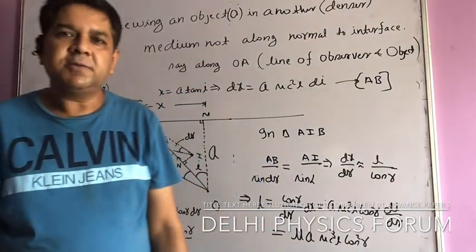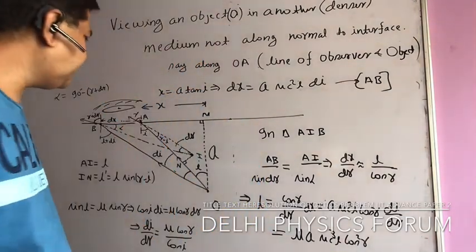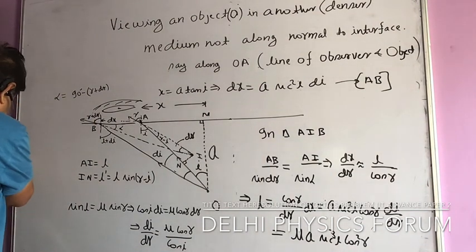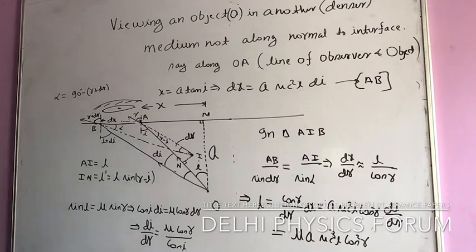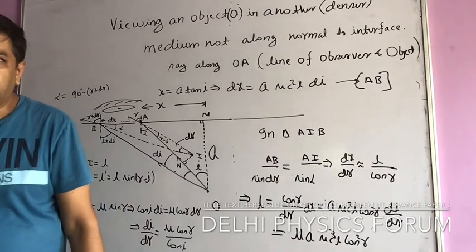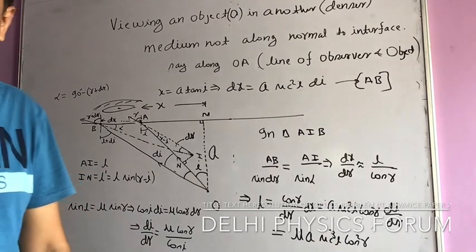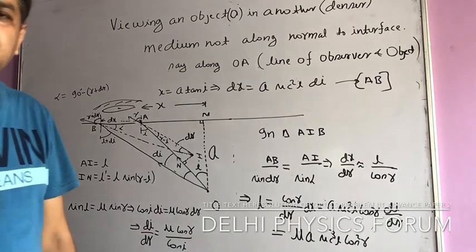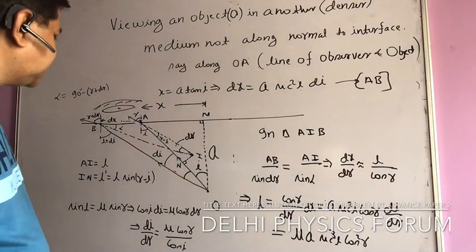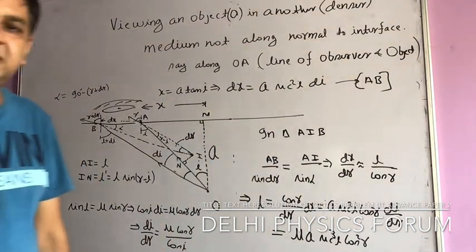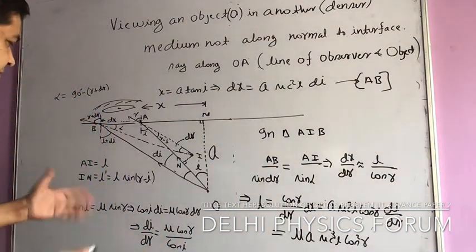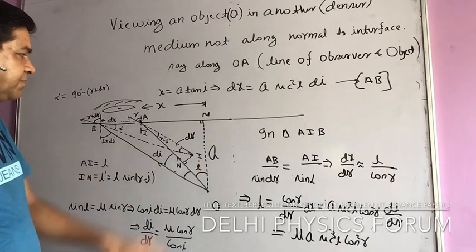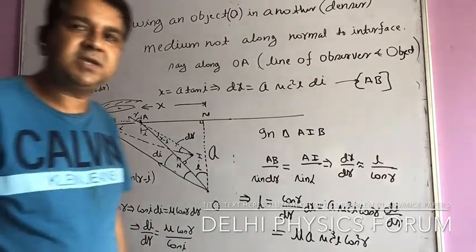In fact, there was a problem of optics in which there was a lot of confusion going on among the faculties also, and there were many opinions that this question might not be correct, and that the answer is not coming as an integer, but I don't agree with this. So I am coming up with the solution of that problem, what I think is supposed to be correct, but let us see what happens. This is my perspective, the way in which I think about this problem.